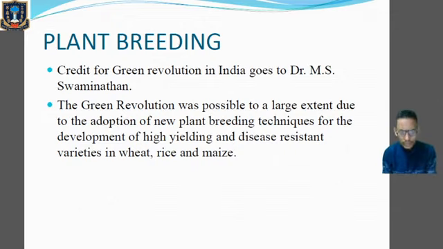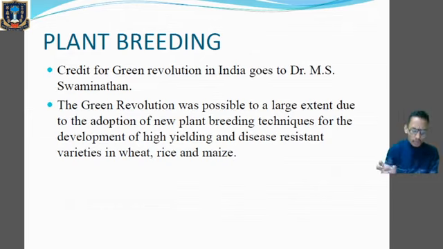Clear? So with the help of the Green Revolution, by the application of new technologies, a huge variety, or let's say varieties with higher production and higher quality of plants like wheat, rice, maize have been produced. These food grain plants were not only able to produce food grains in higher quality or higher quantities, but also they were disease resistant.